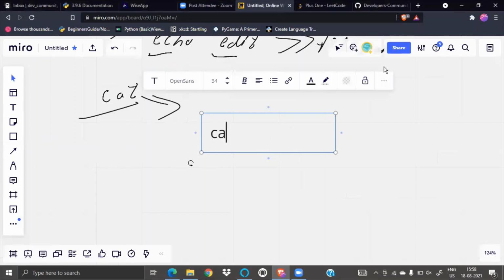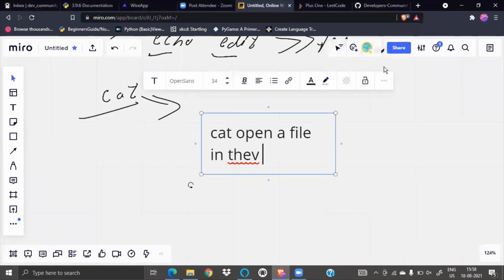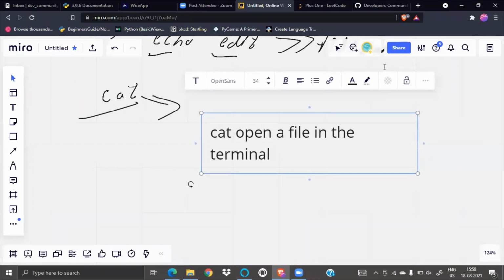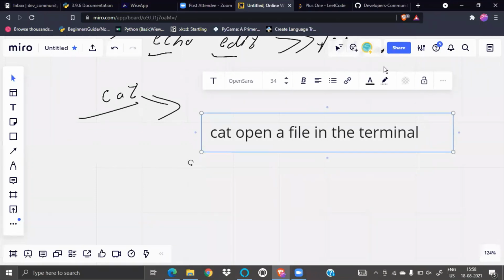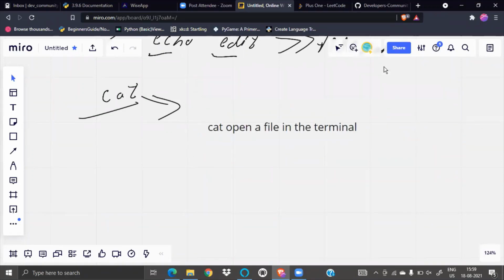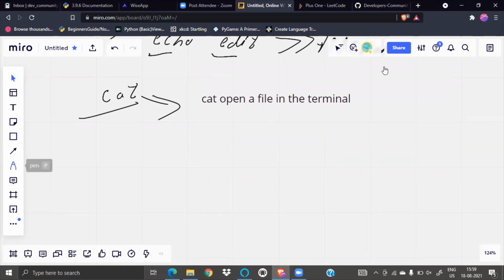Cat opens a file in the terminal. You don't have to go to any notepad or GUI. You can do it from here only. You just write cat and then the file name.